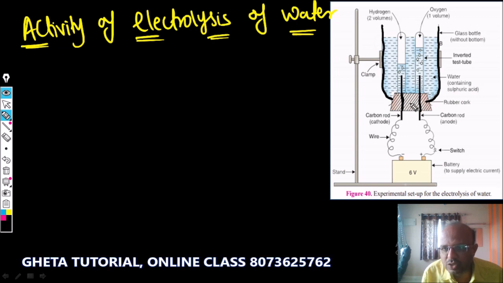In these holes you have to fix this rubber cork, and in these 2 holes we have to fix the carbon electrodes. You can see these are the 2 carbon electrodes. I'll show you, see the diagram.